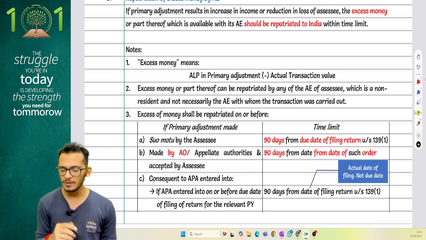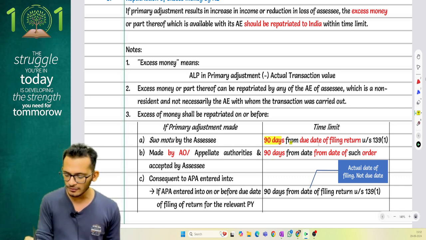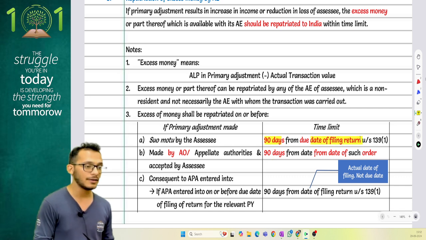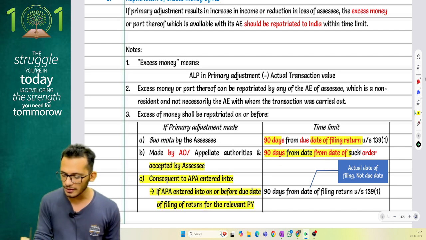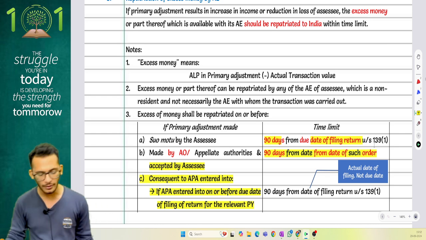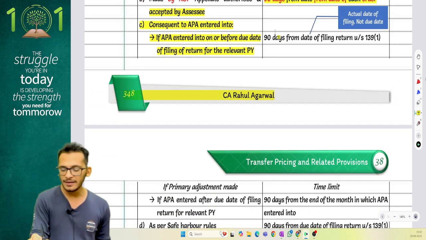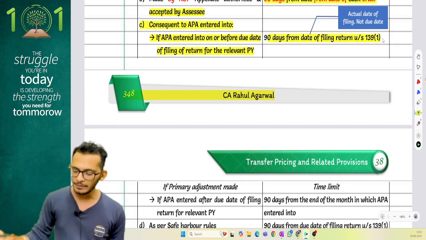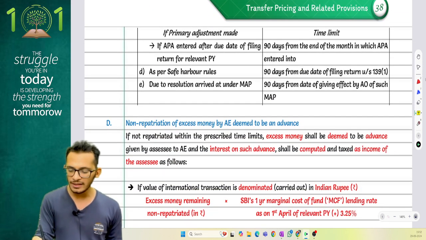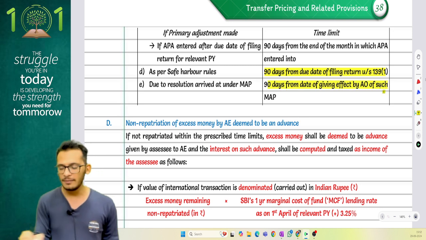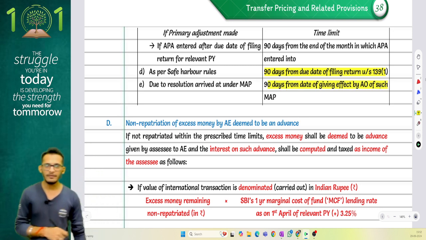Now, this money has to be brought back within a period of 90 days from the due date of return filing if you accepted it in return filing, within 90 days from the date of order if it is done by an assessing officer, if it is an APA transaction, 90 days from the date of filing the APA, and if it is safe harbor rules, then again 90 days from the date of filing the safe harbor rules.